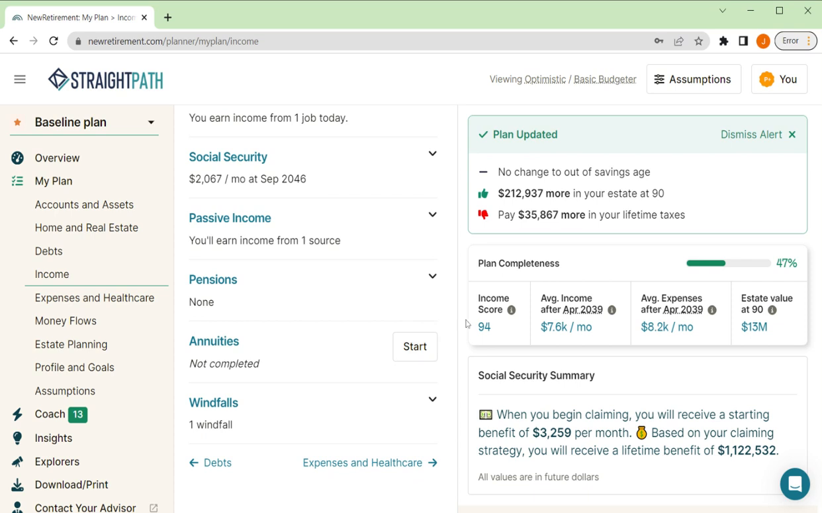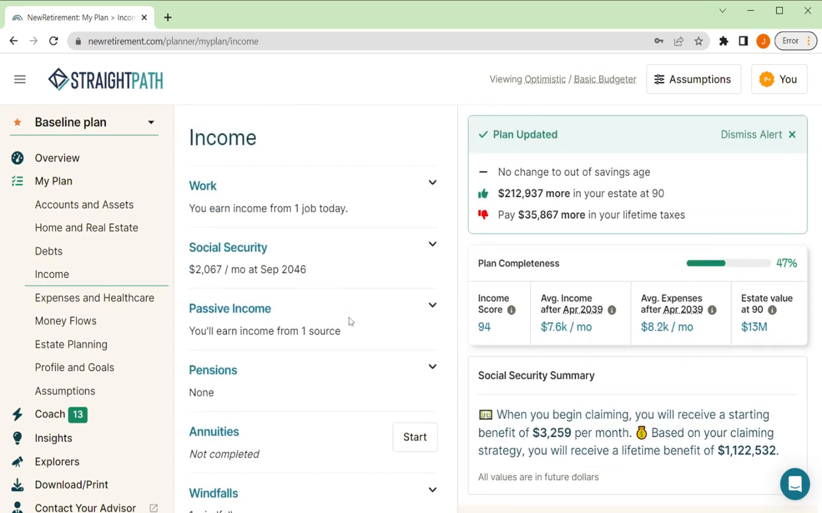Okay. So there is a quick view of how to enter any income that you might have as part of your financial plan. Questions, let us know.